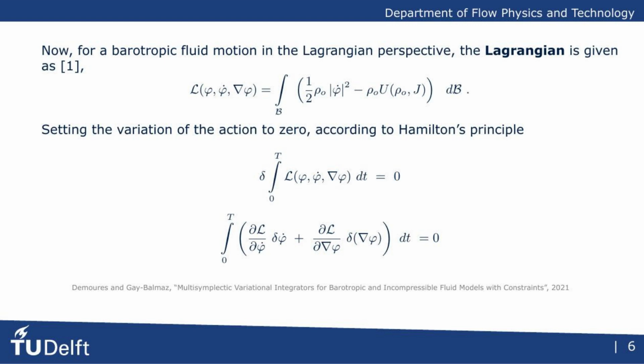Now we apply this principle to our specific problem. For a barotropic fluid, the Lagrangian is given by this integral over the reference domain B. It consists of a kinetic energy term, which depends on the fluid velocity phi dot, and an internal energy term, which depends on the deformation via the Jacobian determinant J. According to Hamilton's principle, we set the variation of the action to 0. Applying the calculus of variations, this leads to an integral involving the variations of the velocity and the deformation gradient.